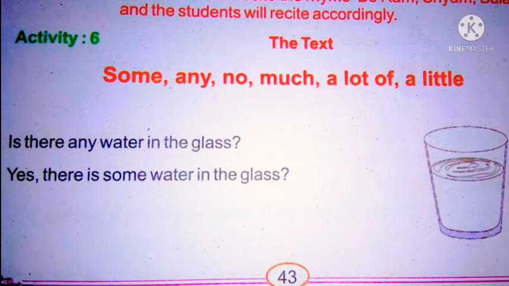Here we see a glass and some water in it and two sentences about it. First, is there any water in the glass? Next, yes, there is some water in the glass.